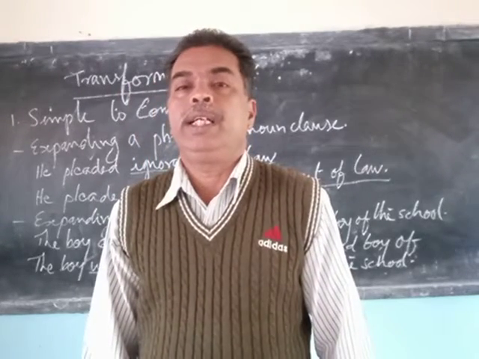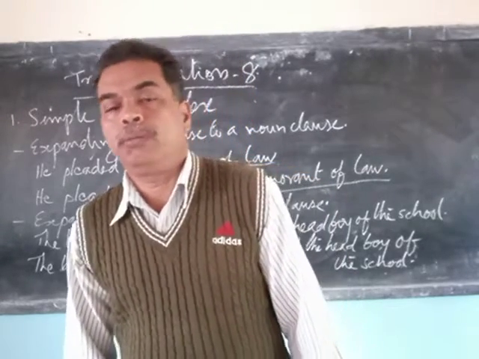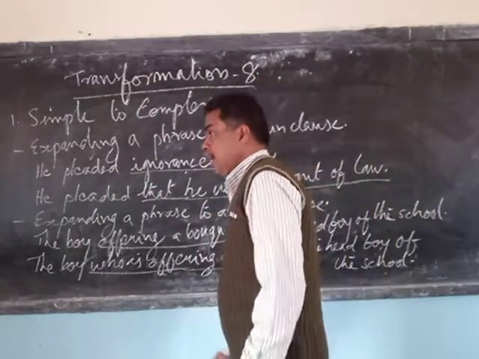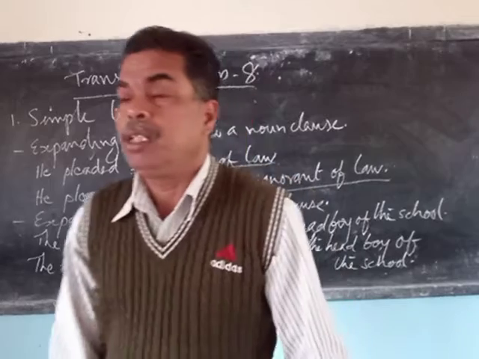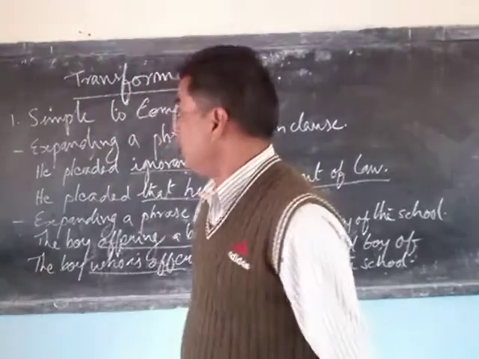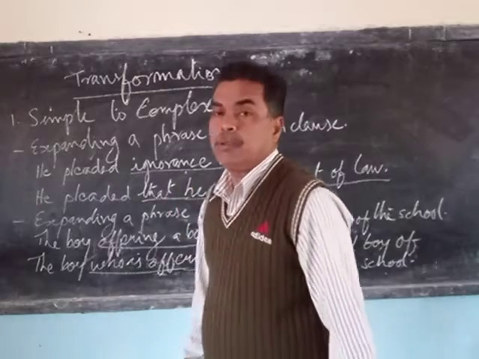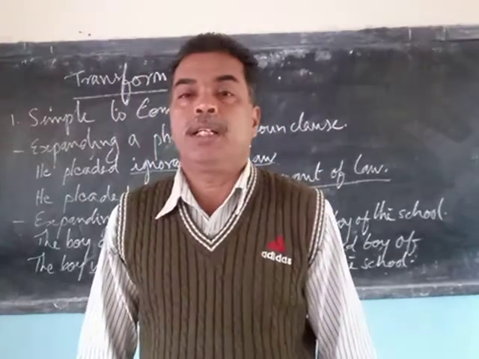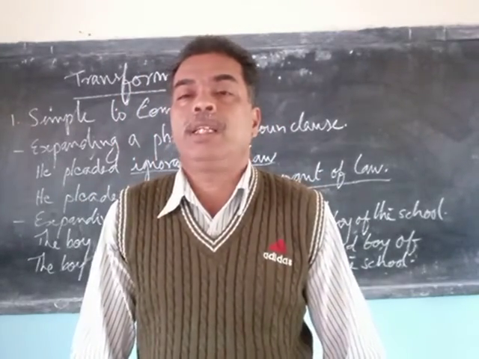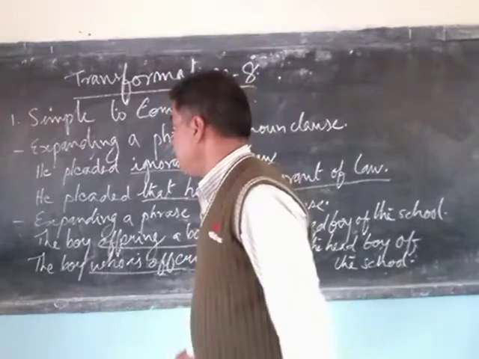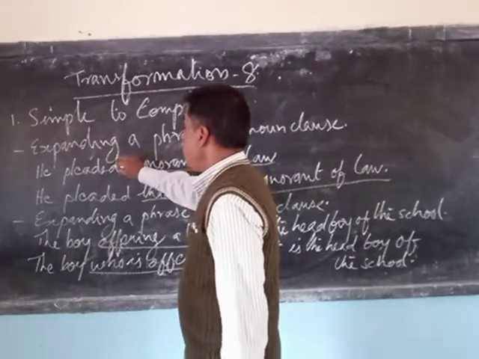Whatever introductory verb you want you can use: he cried that, he prayed that, he did not know that there was a law. Now this is a simple sentence. Why? It has got only one